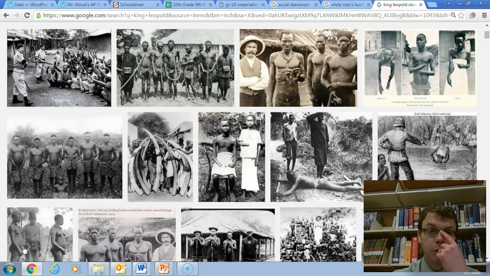Some of the tactics he would use would be kidnapping the women and then making the men work by threatening them. They would cut off people's hands if they weren't getting enough resources, whippings.